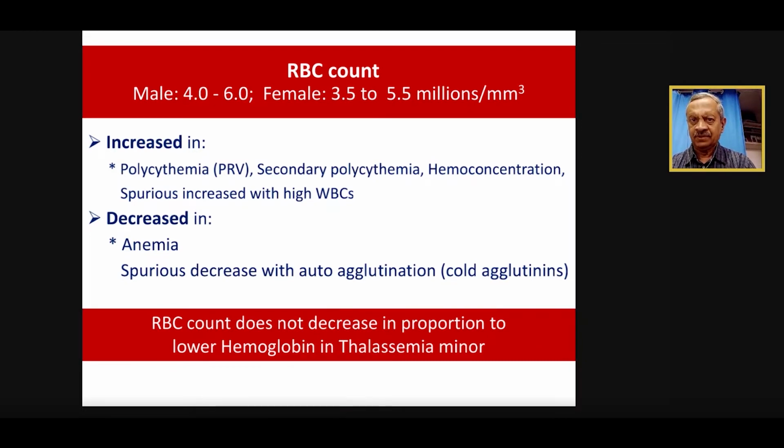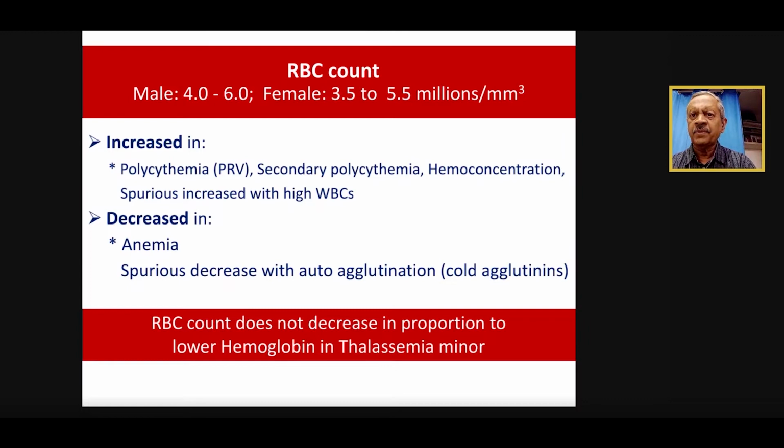Next is RBC count. The red blood cell count in males is 4 to 6 million per cubic millimeter, and in females 3.5 to 5. RBC count, again like hemoglobin, will obviously be increased in polycythemia or secondary polycythemia, like the chronic bronchitis and emphysema we said, or maybe congenital heart disease. And again, like hemoglobin, it can be hemoconcentration, or it can be spuriously increased when the patient has an increased WBC count. It will be decreased in anemia, with a spurious decrease in cold agglutinins, as we discussed with hemoglobin.